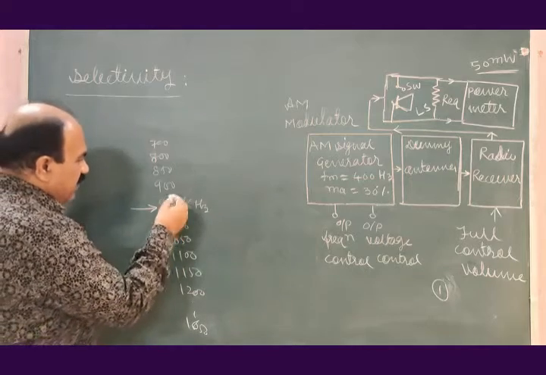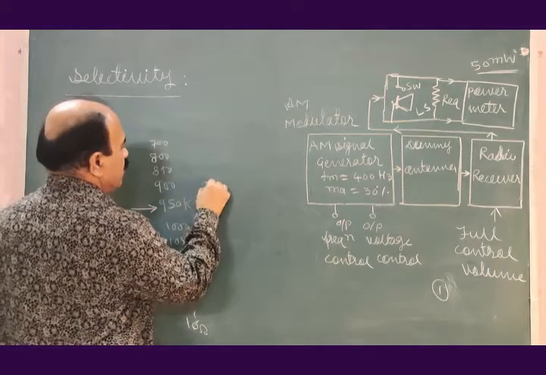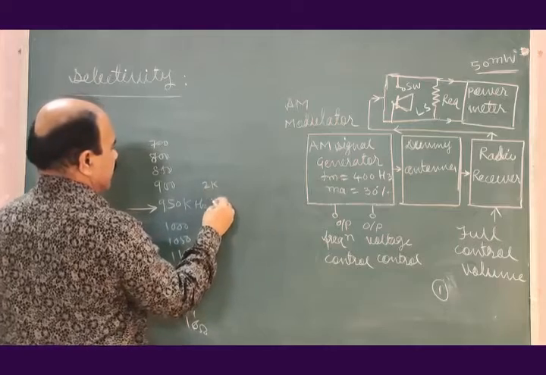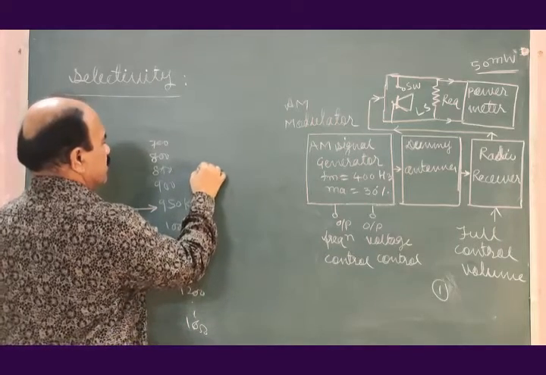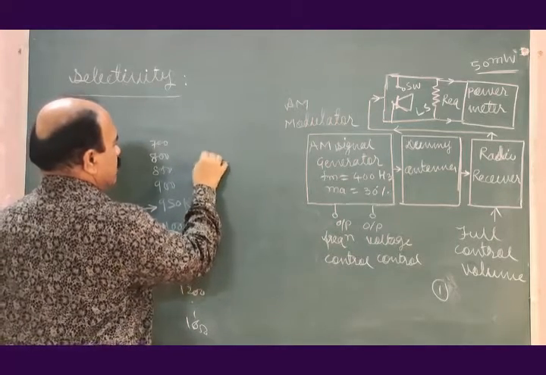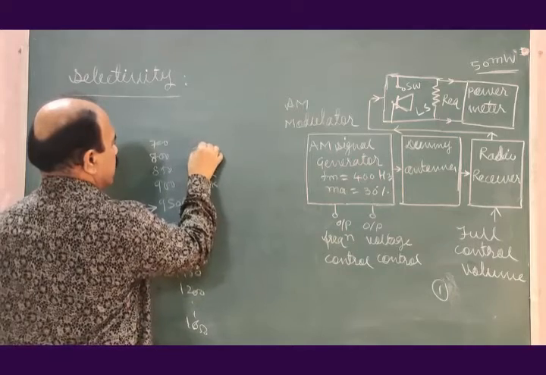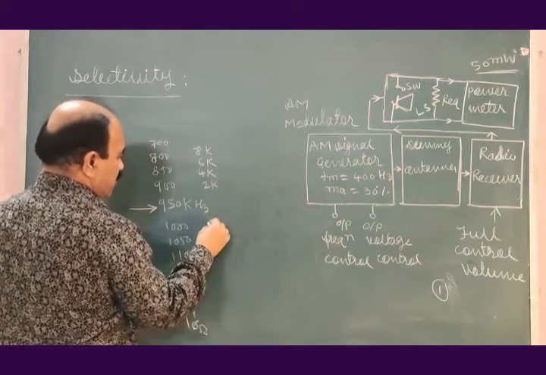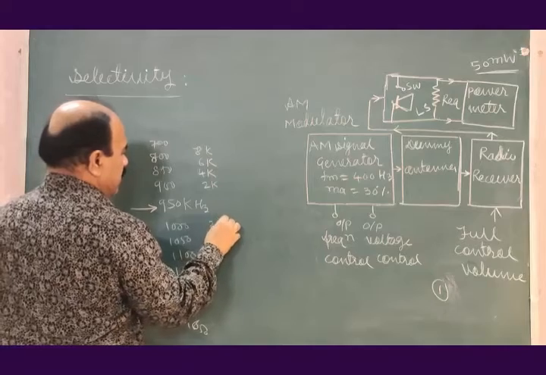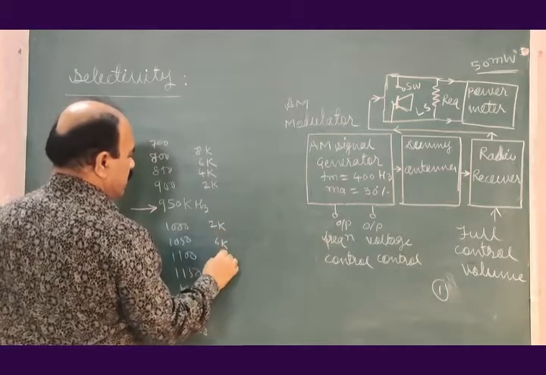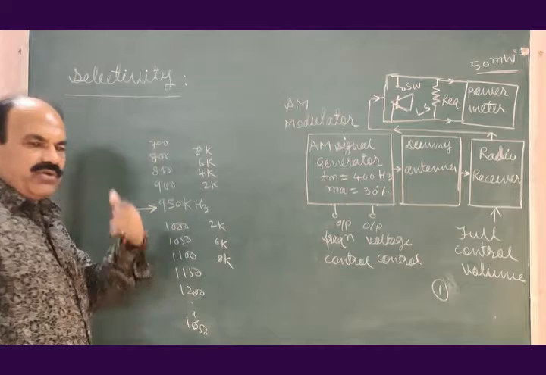You may have a difference of 2 kilohertz, 4 kilohertz, 6 kilohertz, 8 kilohertz and so on. The same on this side, 2 kilohertz, 4 kilohertz, 6 kilohertz, 8 kilohertz and so on.